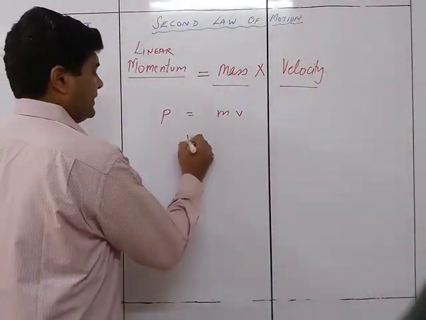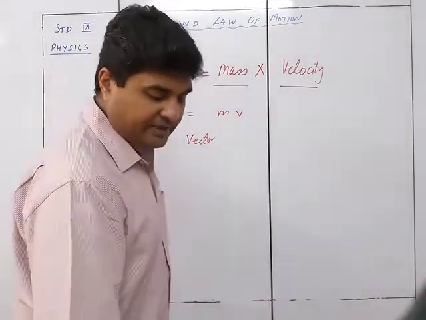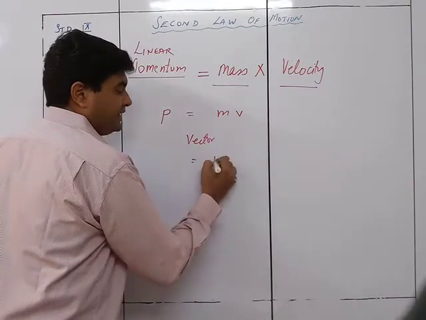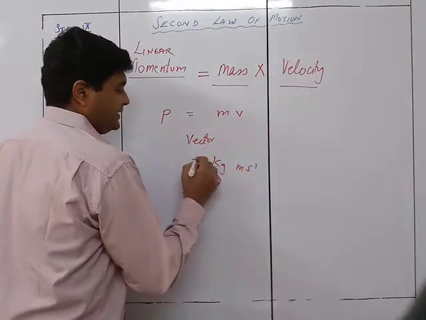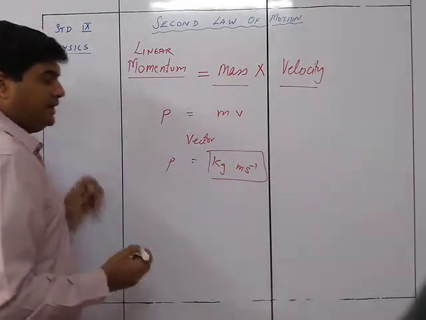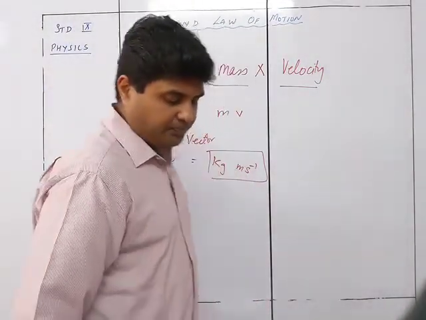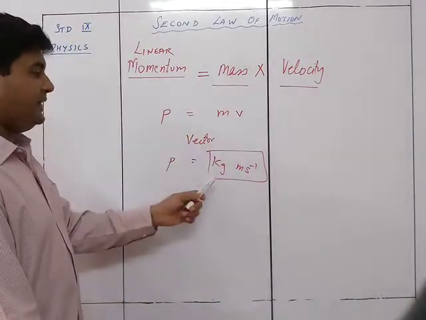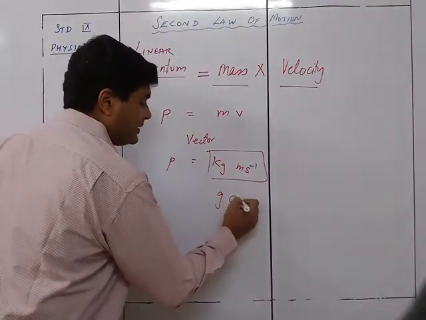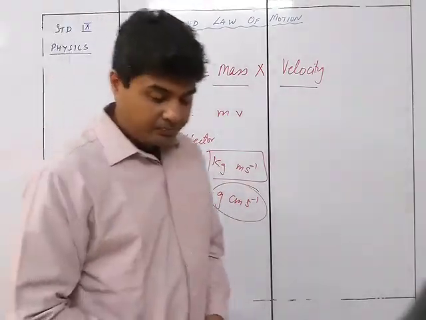This is a vector quantity. It is a vector quantity because velocity is involved, so yes, direction will be involved. Hence it is a vector quantity. And if we see the SI units, m is in kg and v is in meter per second. Hence the momentum is given in kg meter per second. So kg meter per second is the SI unit of momentum. So momentum is mass into velocity and the SI unit is kg meter per second. In CGS units, it will be gram centimeter per second.